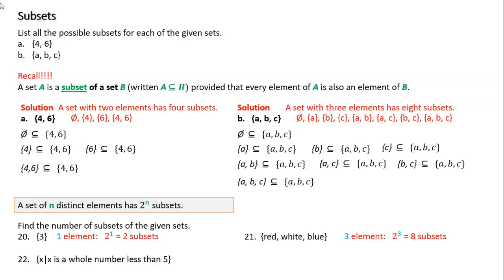A whole number, we're looking at 1, 2, 3, 4, and 0, but it has to be less than 5. So we have 0, 1, 2, 3, 4. So we have 5 elements. So this would be 2 to the 5, which would give me 32 subsets. So 32 subsets would be included in this set.